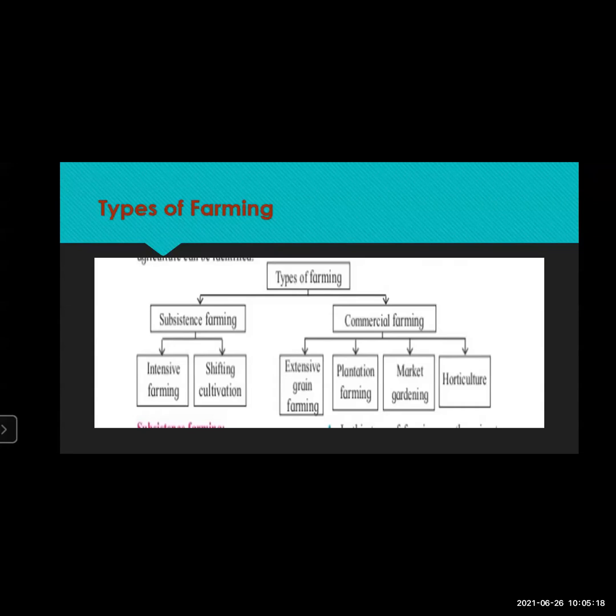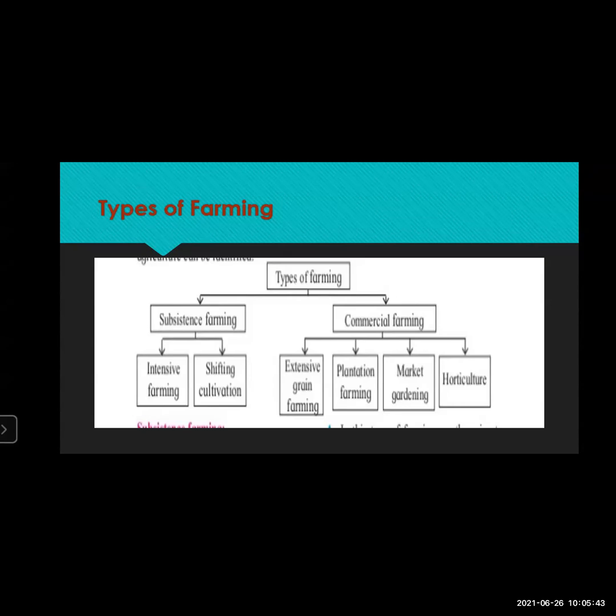The types of farming are divided into subsistence farming and commercial farming. Under subsistence farming, it is again divided into intensive farming and shifting cultivation. This we have learned in the previous classes. What is intensive farming? What is shifting cultivation?